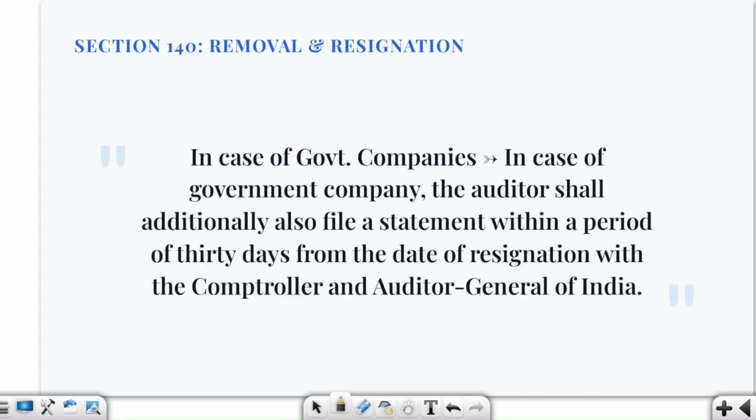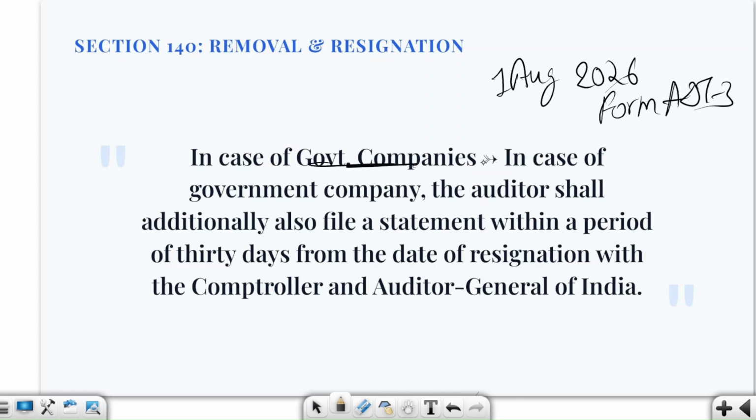So here we understood one simple thing. Let us say that XYZ and Co. has been the auditor of ABC Limited. Now he has resigned on, let us say, 1st of August 2026. Now what will happen? By 31st August 2026, he has to file which form? Form ADT 3. Now for a normal company, it has to be filed with company plus ROC. For a government company, company plus ROC plus CAG. I hope you have just revised it or learned it by heart at least. So in case of government companies, the auditor shall additionally file a statement within a period of 30 days from the date of resignation with the CAG.